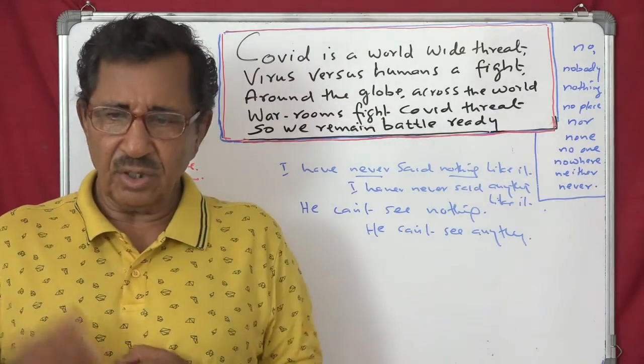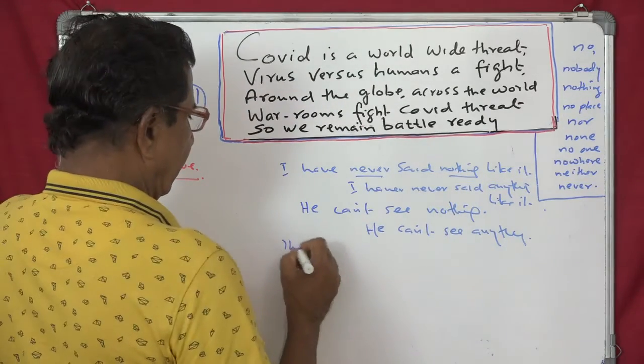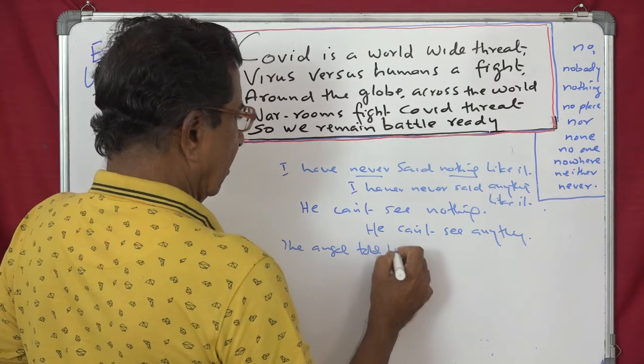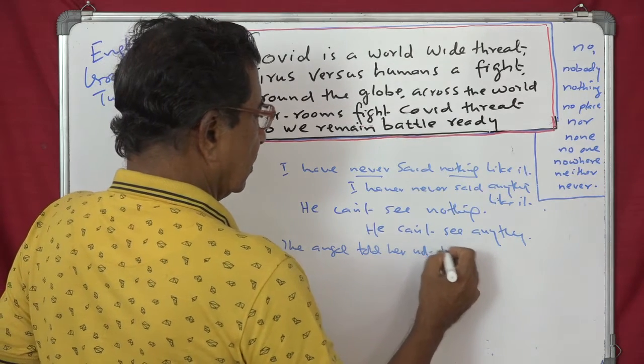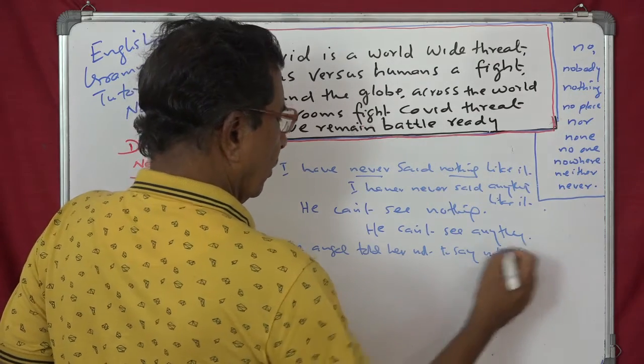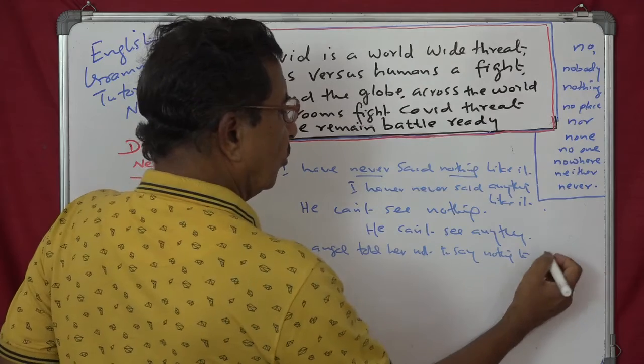The angel told her not to say nothing to anyone.